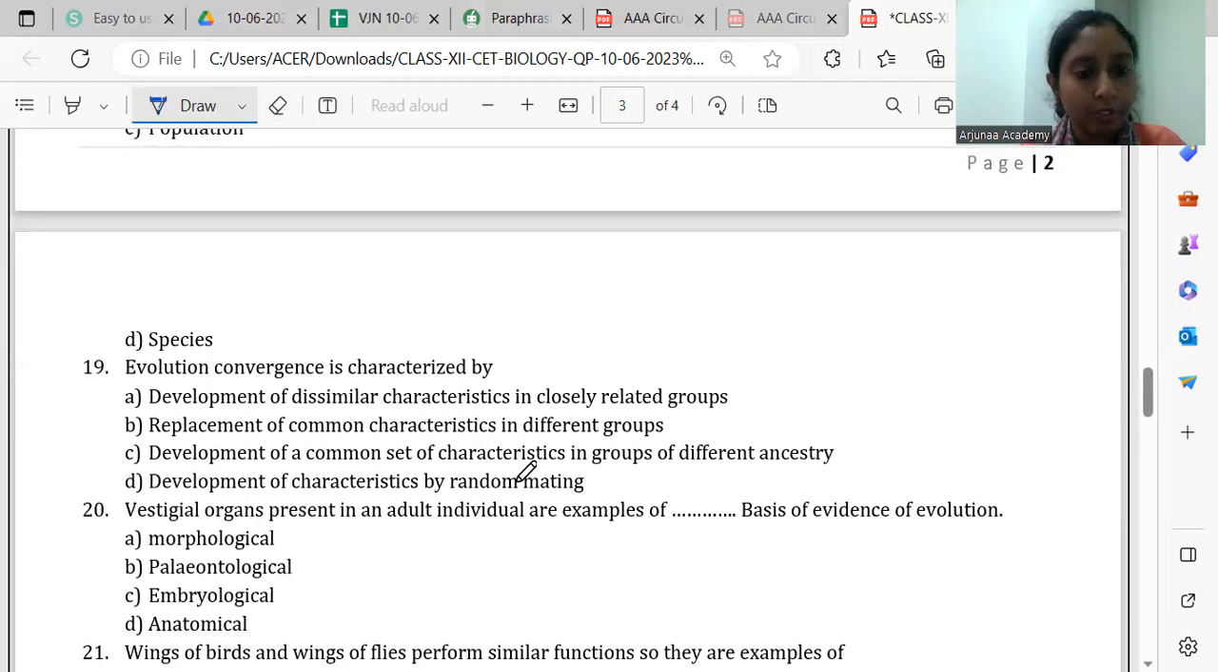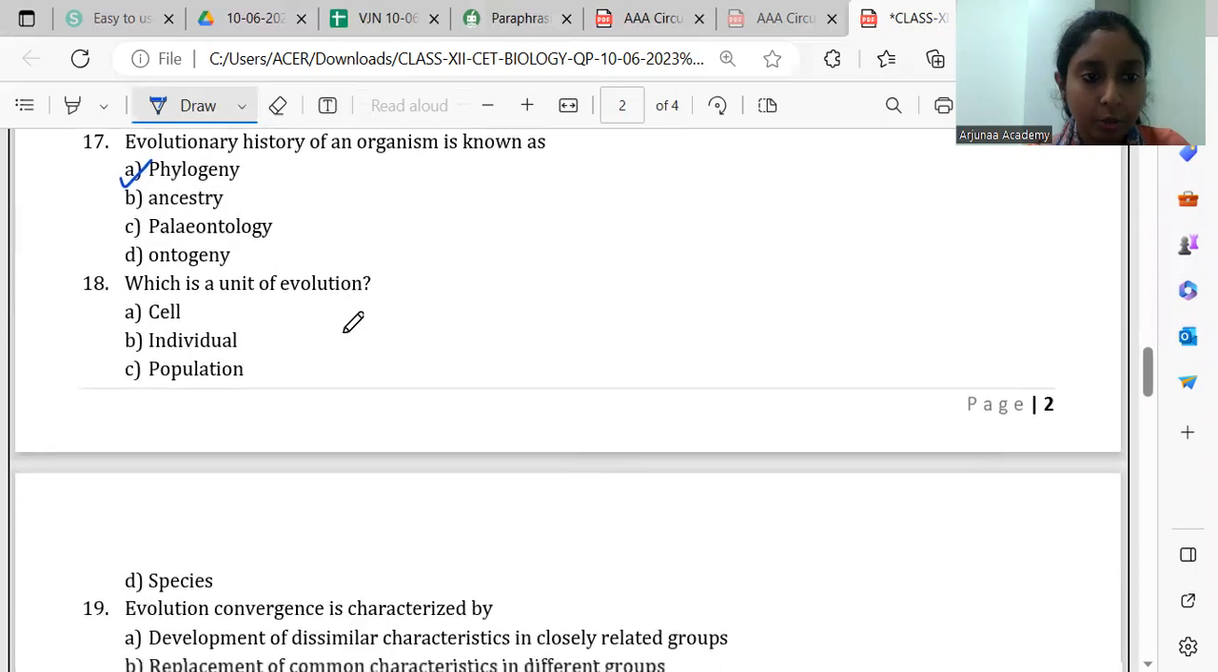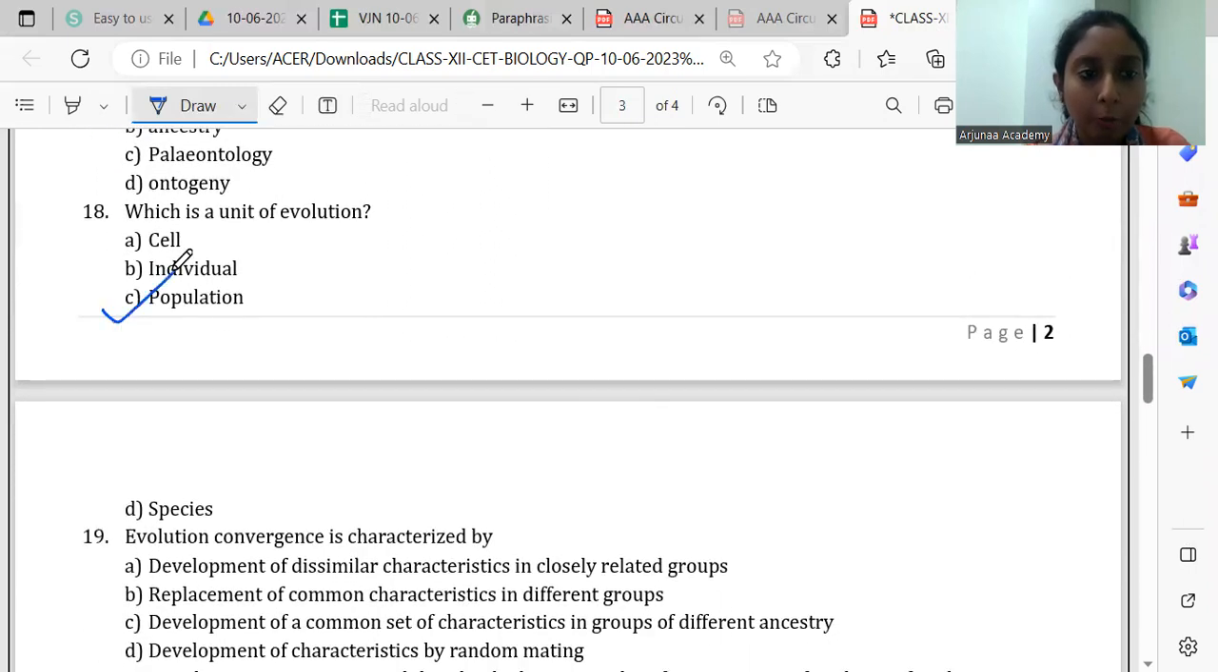Then 18, which is the unit of evolution. So the unit of evolution is population. Whenever there is evolution, it will be expressed in a population. Even though at the individual level there are some mutations, those are just changes we call. Whenever in a population that change is adapted, then we say some evolution has happened.